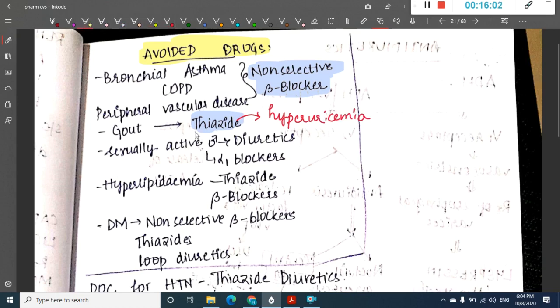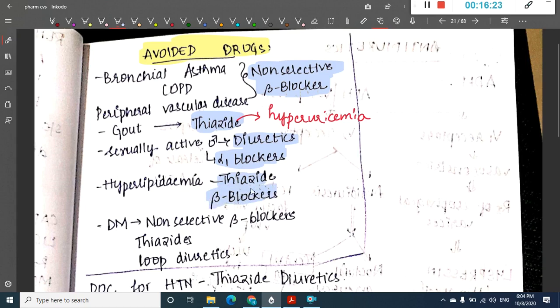Then in sexually active males, diuretics and alpha 1 blockers are contraindicated. Then in hyperlipidemia, thiazides and beta blockers are contraindicated.